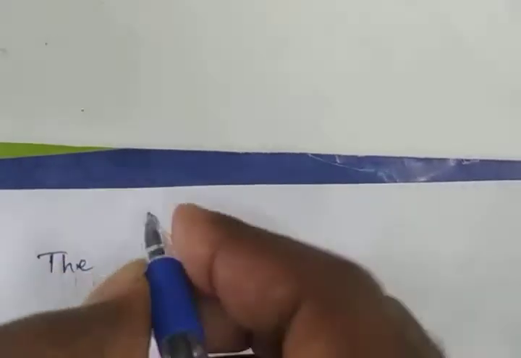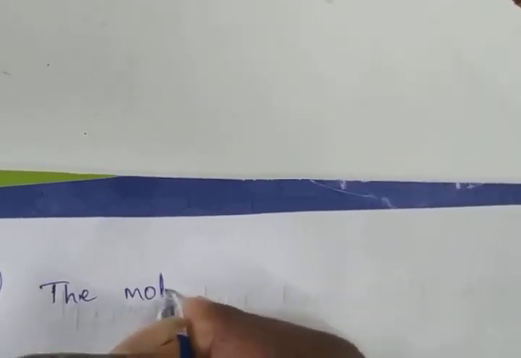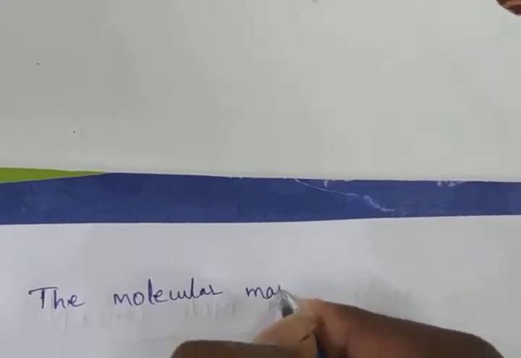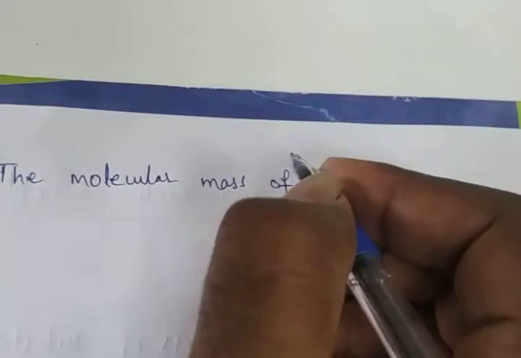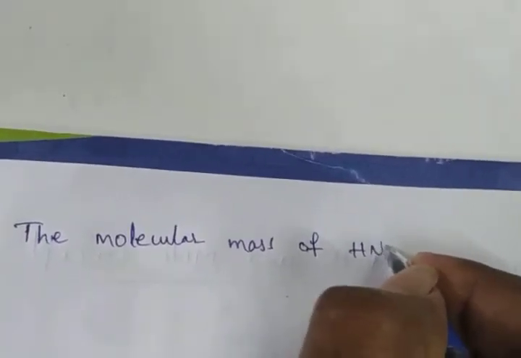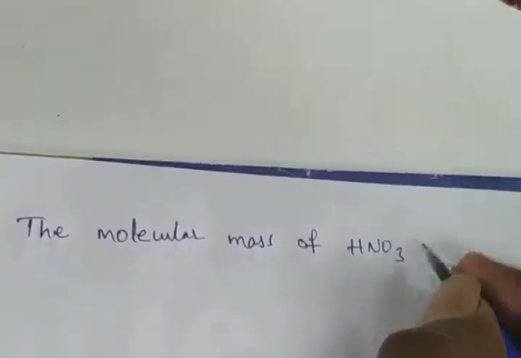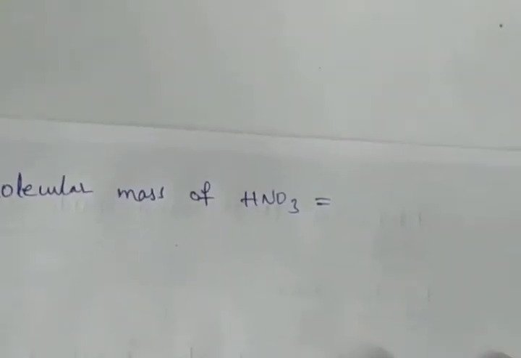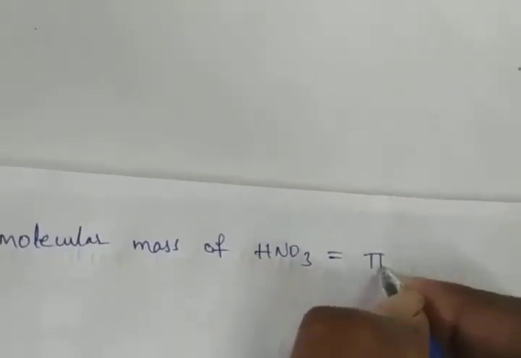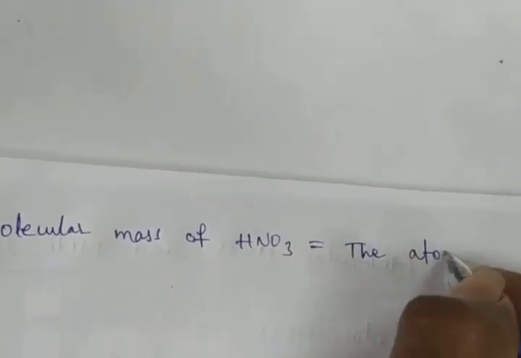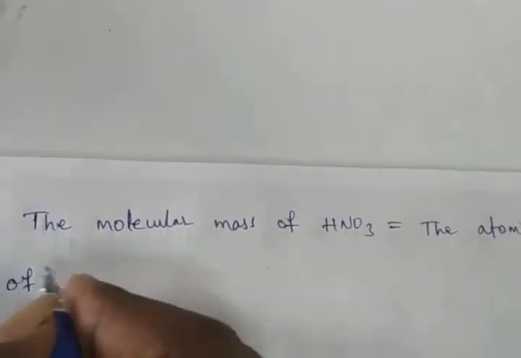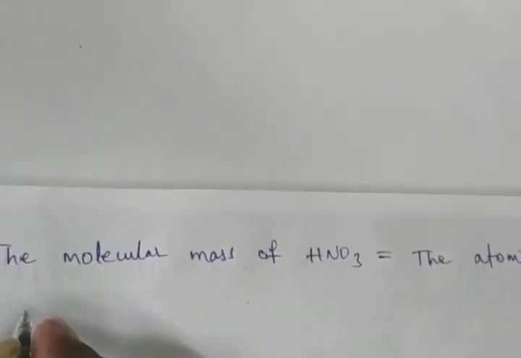The molecular mass of HNO3 is equal to the atomic mass of hydrogen plus the atomic mass of nitrogen,